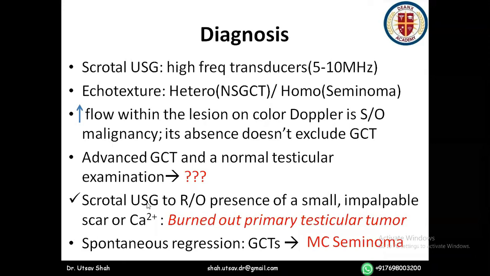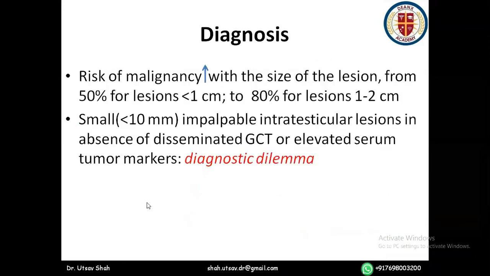The malignancy risk increases with the size of the lesion. So if the lesion is less than 1 centimeter, the risk is 50%, and it increases to 80% for lesions 1 to 2 centimeters.